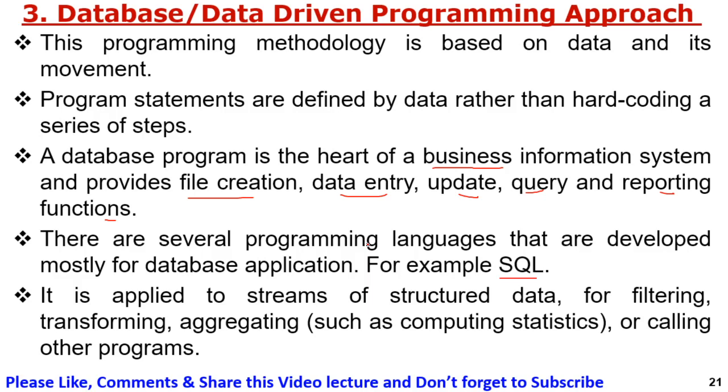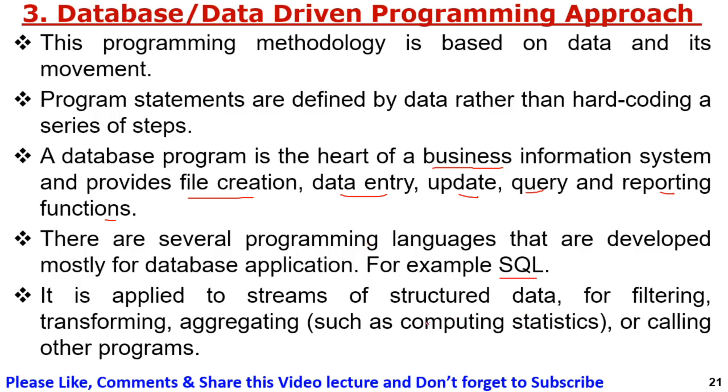It is applied to streams of structured data for filtering, transforming, aggregating, such as computing statistics or calling other programs. So this database programming approach, which is also the third part of declarative programming, has additional capabilities such as structured form and filtering.